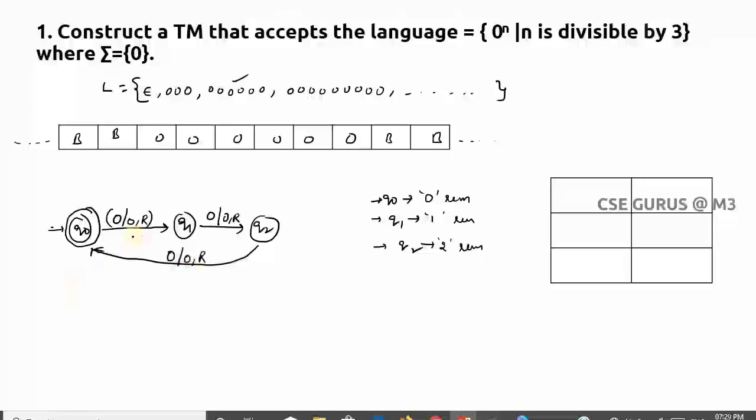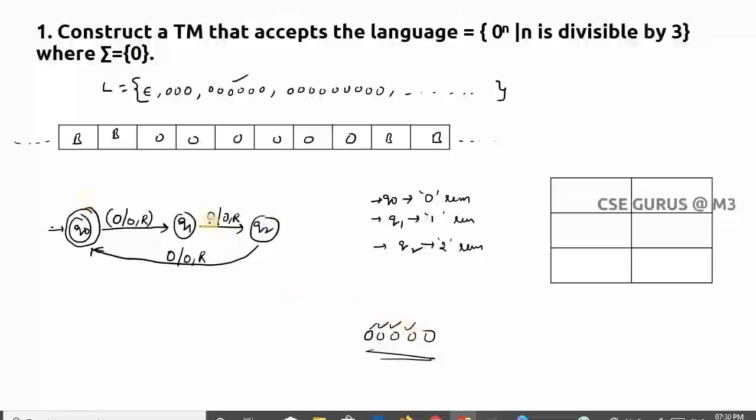Now you can observe clearly why I have written 0 remainder, 1 remainder and 2 remainder. Let us suppose I take 0 0 0 0 0 like this, 5 zeros. Now to which state are we going, you can observe. From Q0, if I take 1 0, it goes right shift and has to go here, and the state is Q1. And from Q1, if you give one more 0, it goes to Q2. Q2 with one more 0, it goes to Q0.